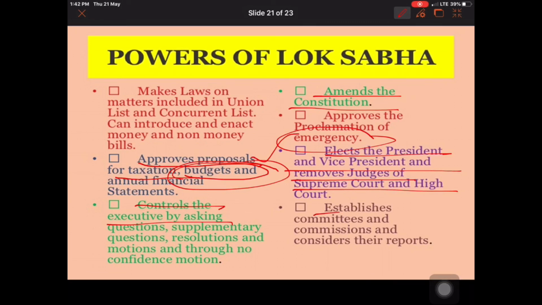It establishes different committees. These committees have members not only of the government but also of the opposition parties. They make different committees for the smooth working of the country, so that we can make smooth working laws for the whole country.